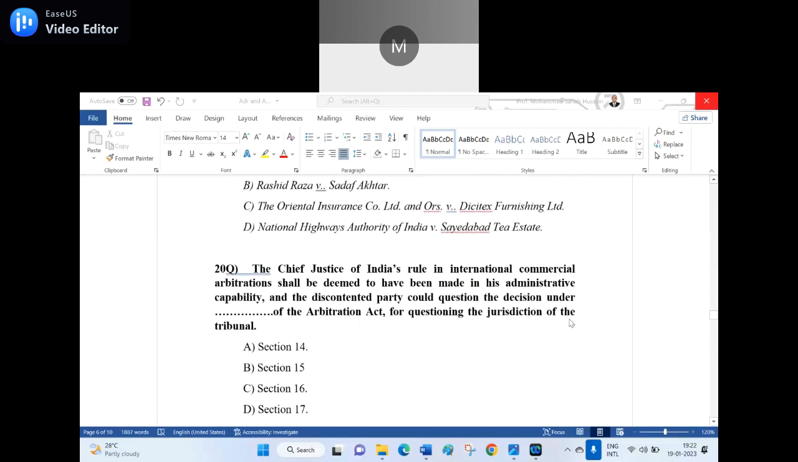Now, anyone can unmute and read the 20th question. The Chief Justice of India's role in international commercial arbitrations shall be deemed to have been made in an administrative capacity, and the aggrieved party could question the decision under dash of the Arbitration Act for questioning the jurisdiction of the tribunal. Option A, Section 14. Option B, Section 15. Option C, Section 16. Option D, Section 17.